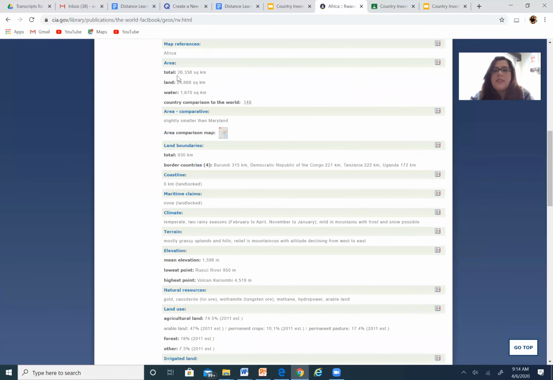But if I'm looking at the area, that's the total area of how big the country itself is, and this is how many square kilometers. Remember, it's in kilometers because we're not in the United States. And out of that total, look at how much of it is land, okay? Most of that country is just land, 24,000 plus square kilometers out of the 26,000. And it has very little water. The other thing that we need to be aware of is that it says that it's in Central Africa.